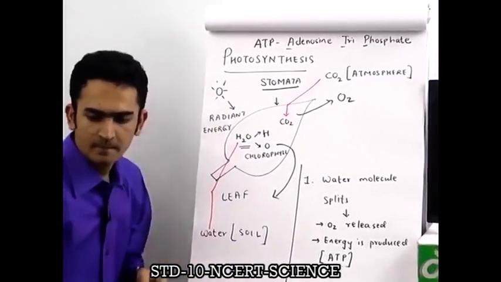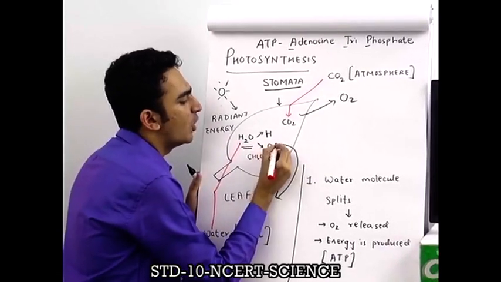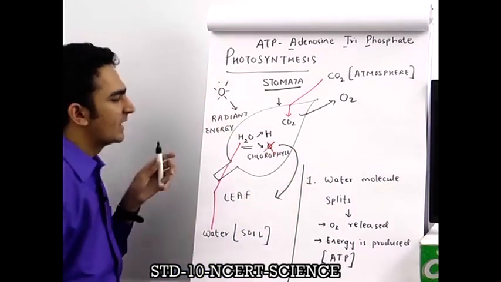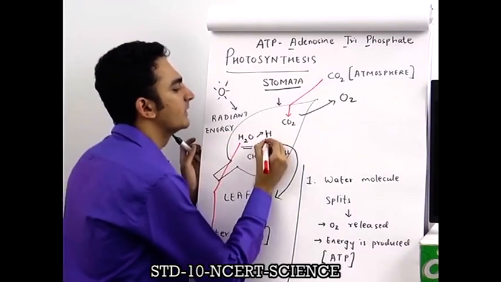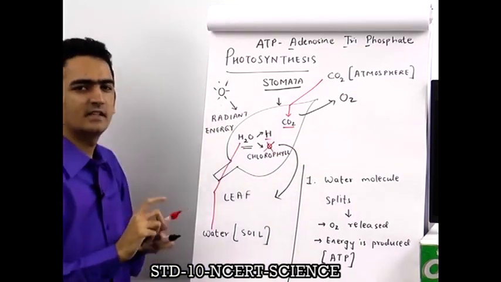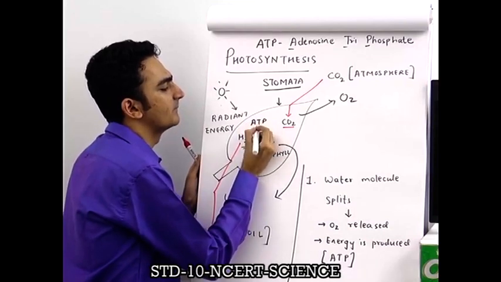So now what has happened in the leaf? Oxygen is gone. Okay, so I can just put a small cross over here. Hydrogen is there in the leaf, carbon dioxide is there in the leaf, and one more thing is there in the leaf. Can you think what is the third thing? The third thing is ATP.